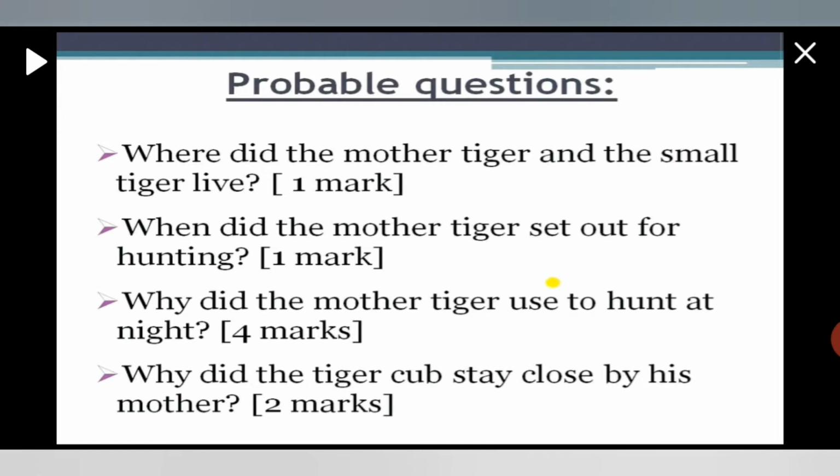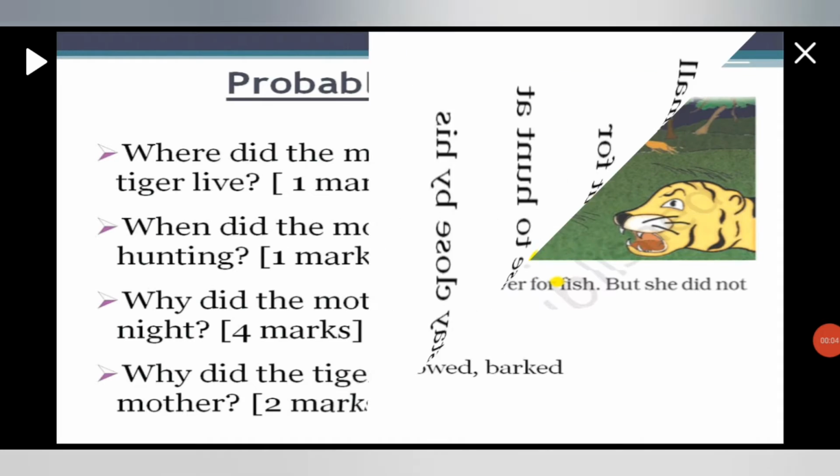Yes. When did the mother tiger set out for hunting? At night. Okay. When the sky is dark. Why did the mother tiger used to hunt at night? Because it is dark around. Okay, and she can hunt easily. Okay. Now next, let's see the next stanza.